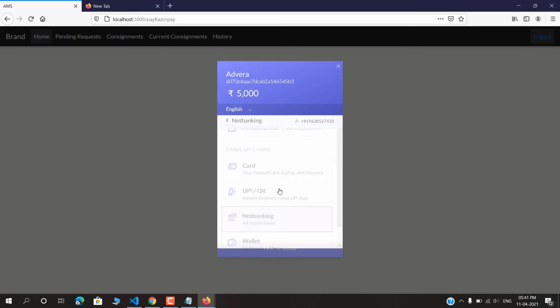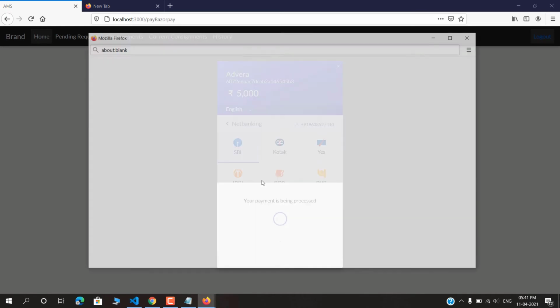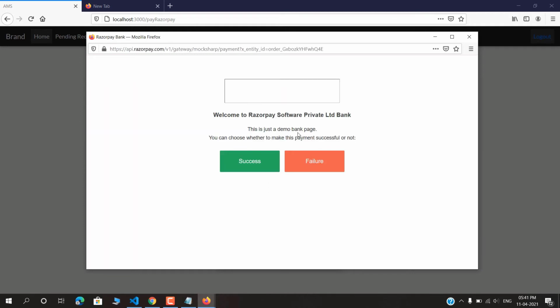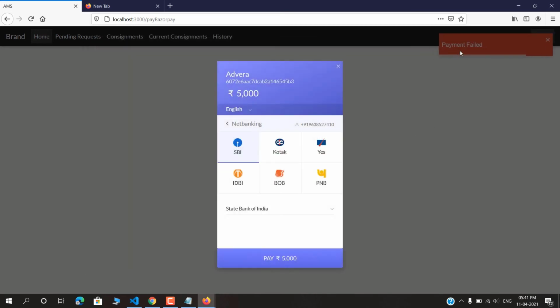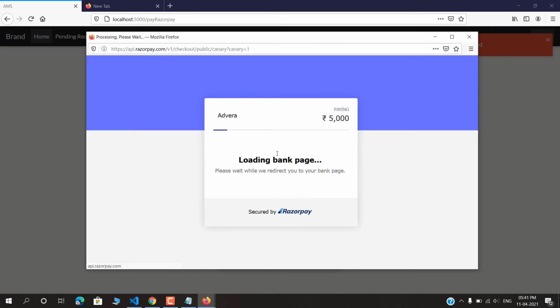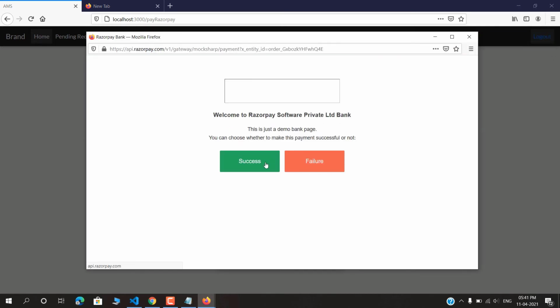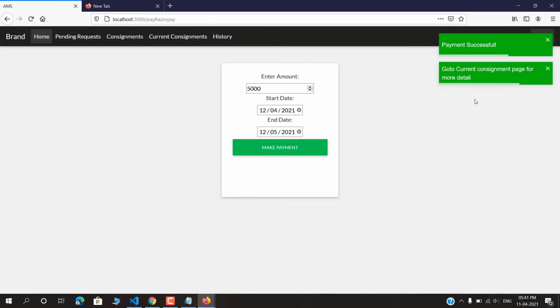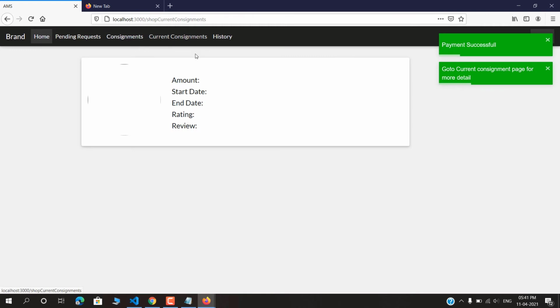I will go with net banking SBI. We may have success or failure of payment. If it fails, then it will show me payment failed. Do it again. So if I do it again and choose success, then it will show us that payment is successful. Go to the current consignment pages.